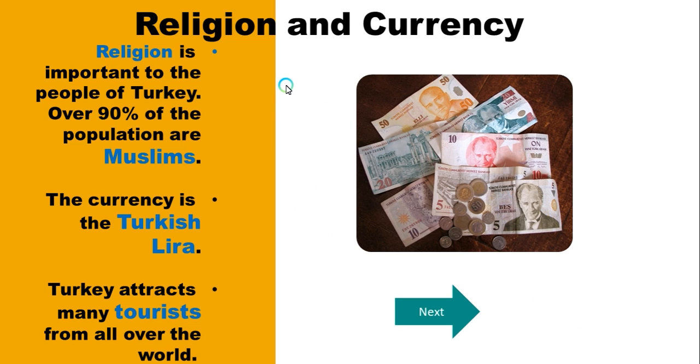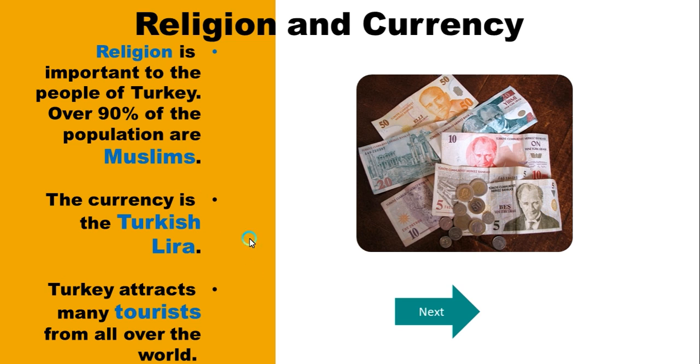Right, let's talk about the religion and currency. Religion is the most important to the people of Turkey. Over 90% of the population are Muslims. The country's famous currency is the Turkish lira. This is the Turkish lira. The currency is the Turkish lira.